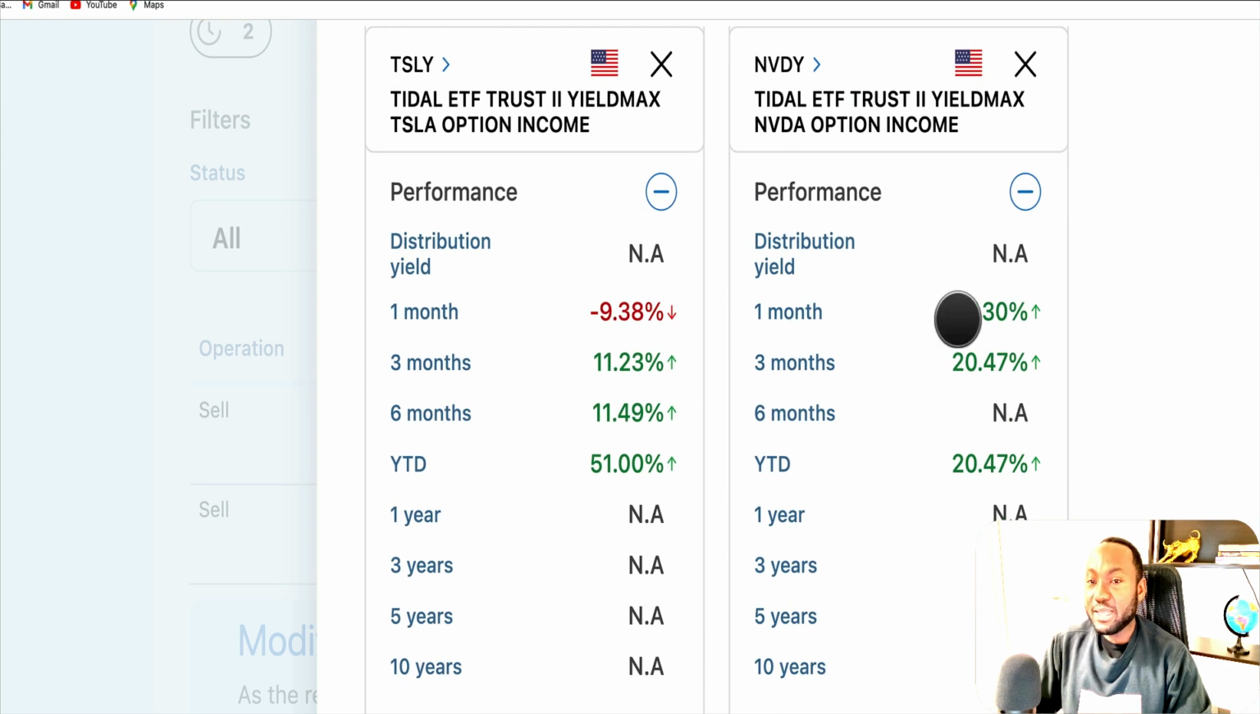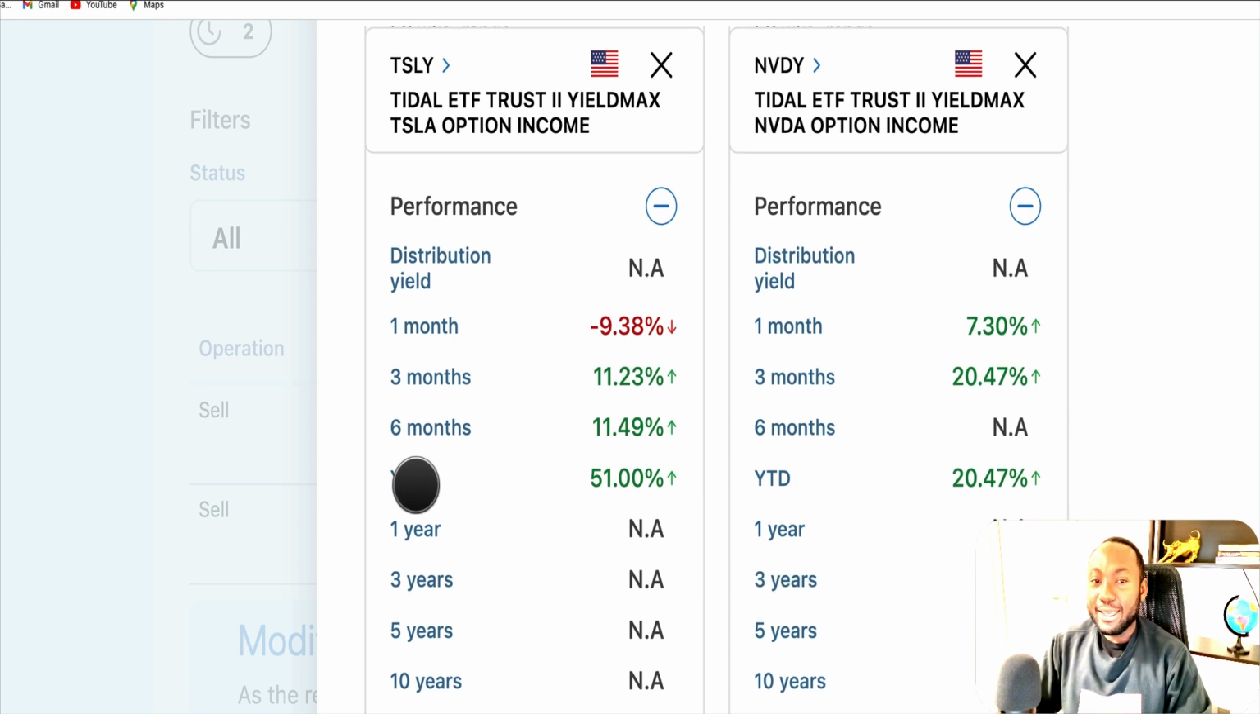We look at the performance now. This is very important for people who are buying for performance, and we look at the year to date. This TSLY ETF has returned about 51%. When you look at the NVIDIA, it has only returned about 20.47%.